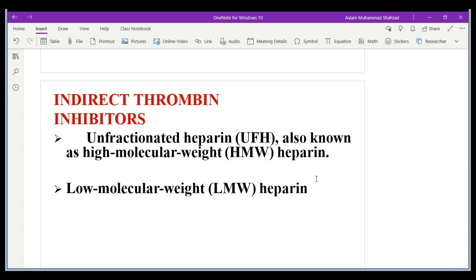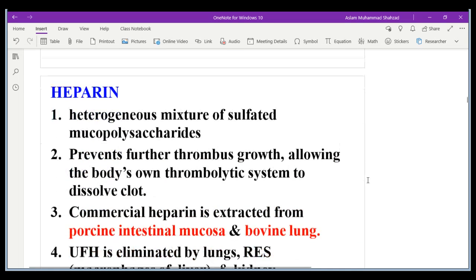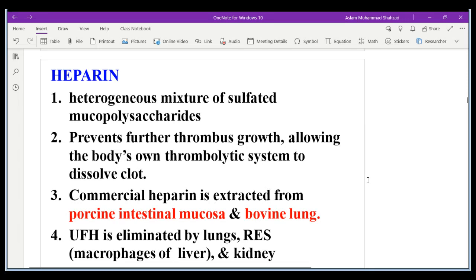Number one is unfractionated heparin, and then we have high molecular weight heparin, and then we have low molecular weight heparin. When we talk about molecular weight of the heparin, we talk about the composition of the heparin. In the next slide, when we discuss the composition, the main thing is it is a heterogeneous mixture of sulfated mucopolysaccharide.